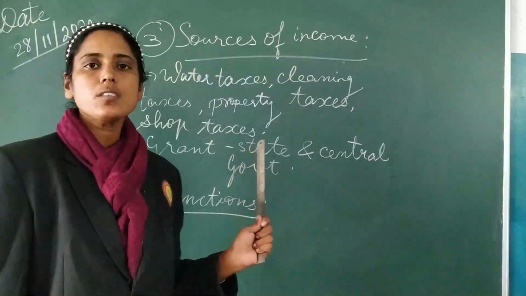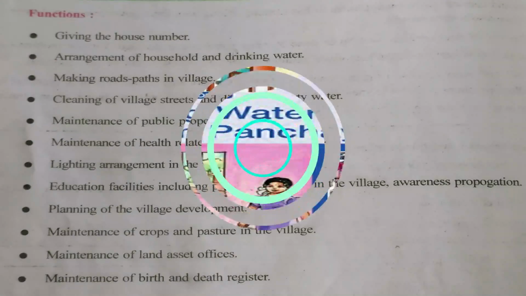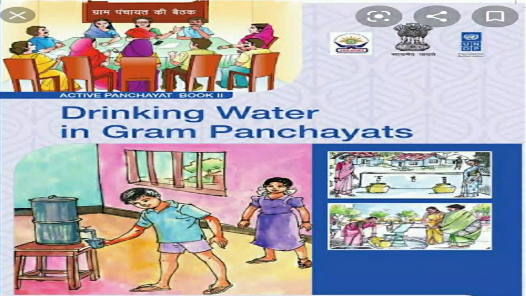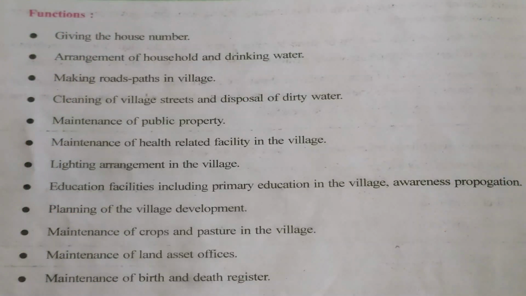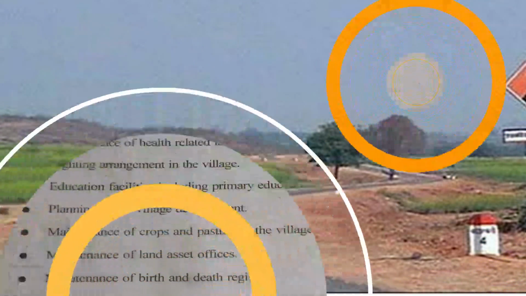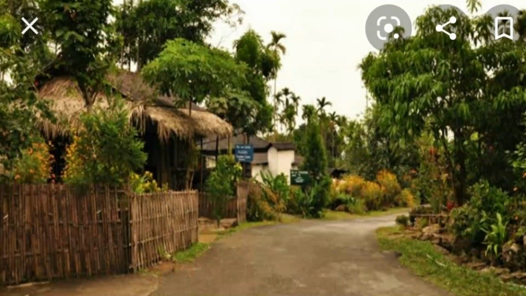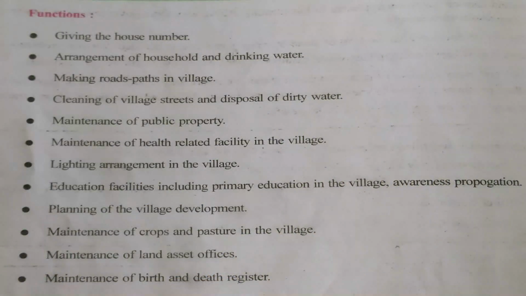Now let's see the functions of the Gram Panchayat. First function is giving the house number. For each house they are giving the house number. Secondly, arrangement of household and drinking water. In every village they see to it that every house gets proper drinking water, clean drinking water. Third, making road paths in villages, proper facilities of roads. Then cleaning of village streets and disposal of dirty water. The proper cleaning of streets should take place and dirty water should be disposed of.